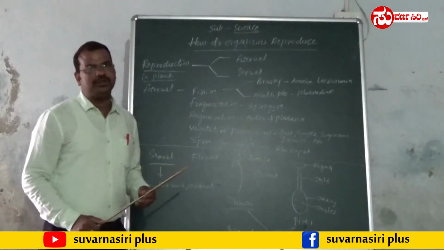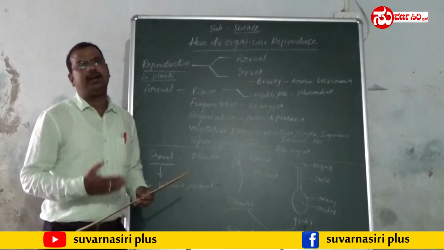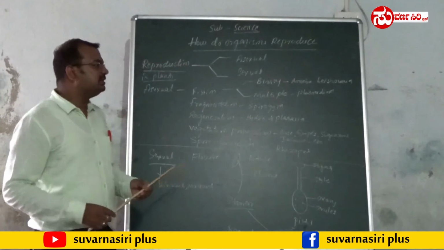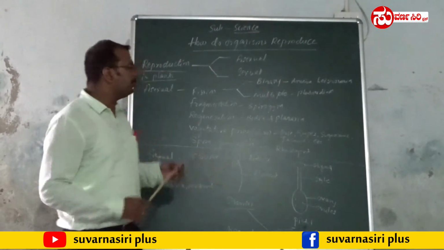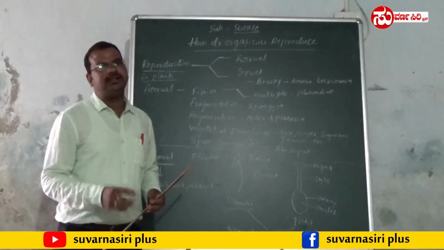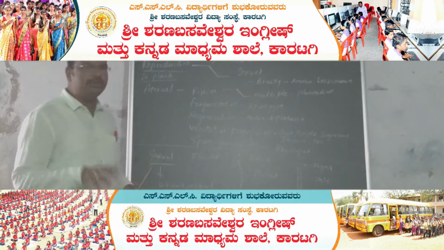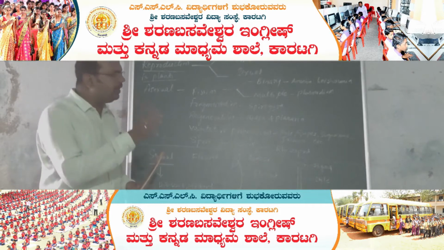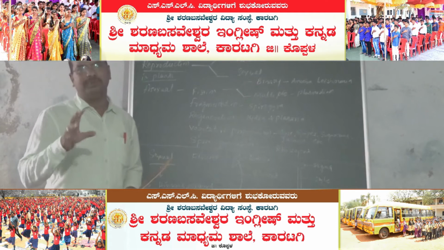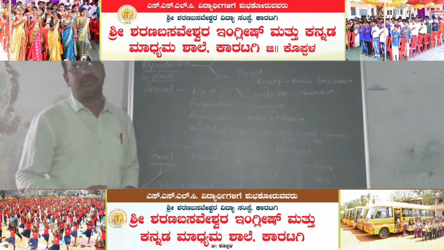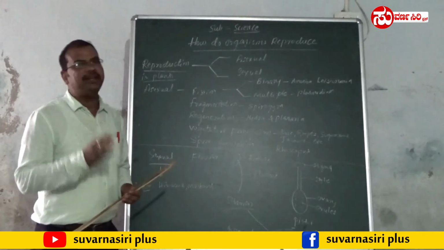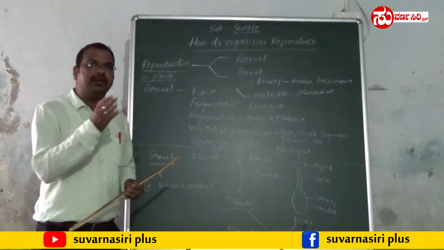And multiple fission. Multiple fission means what? A single organism breaks up into many individuals. Such kind of fission is called multiple fission. Example for this multiple fission is plasmodium. So you need to remember these examples; they are very important from the exam point of view. They may ask you a one-mark question, either multiple choice, or a two-mark question in the examination. You need to remember all the examples of asexual reproduction.